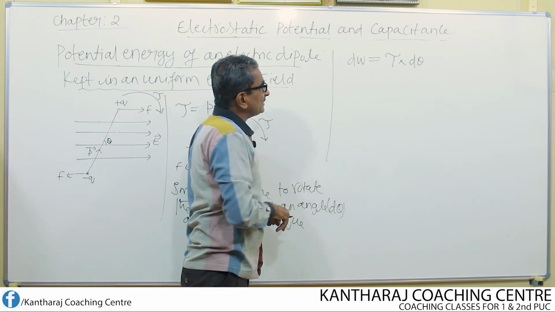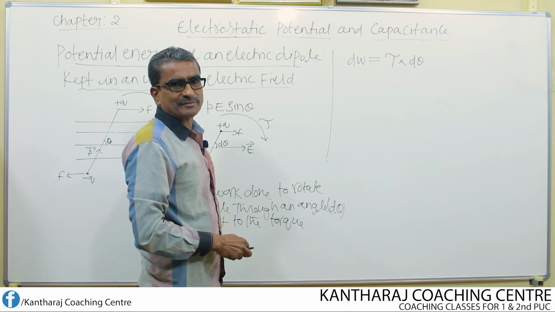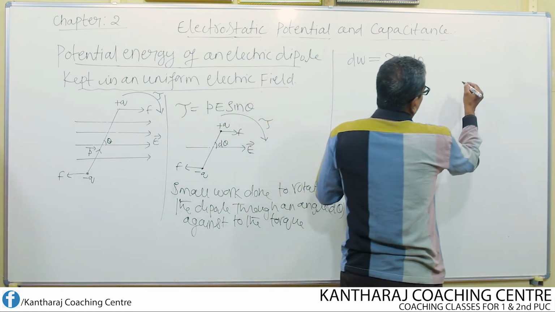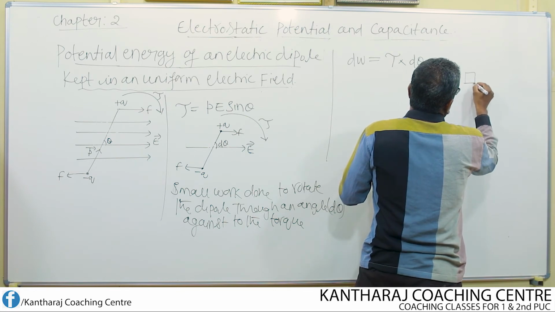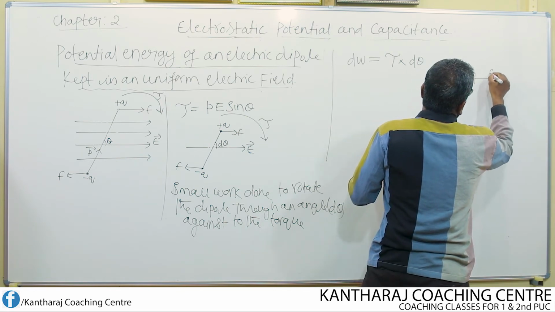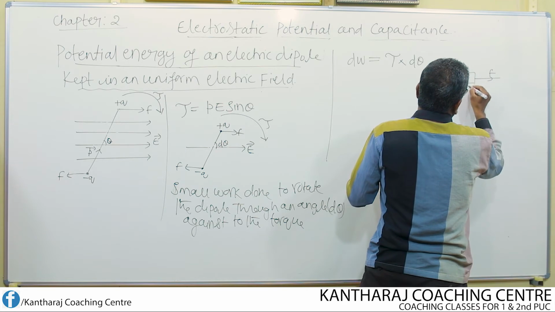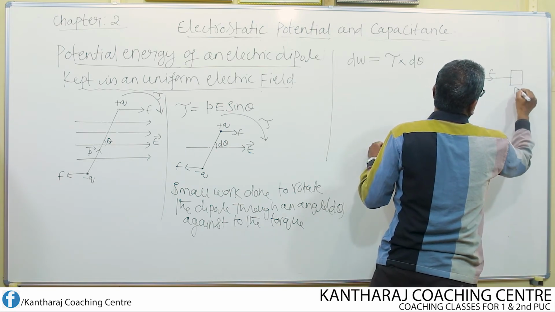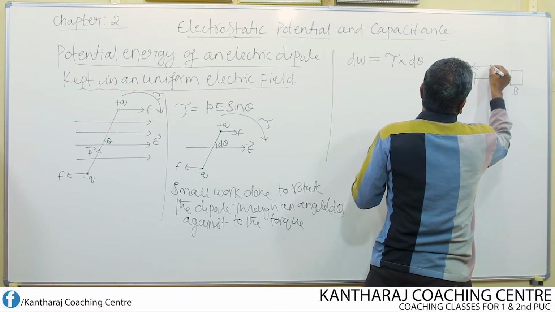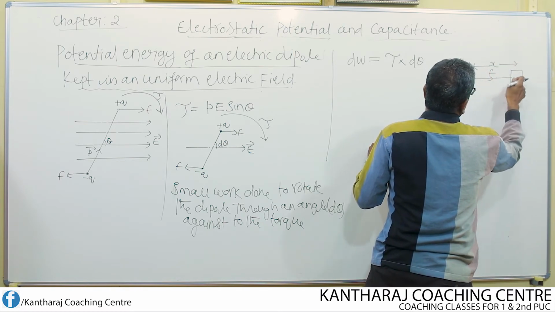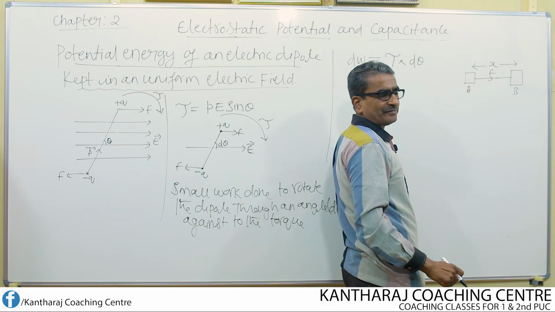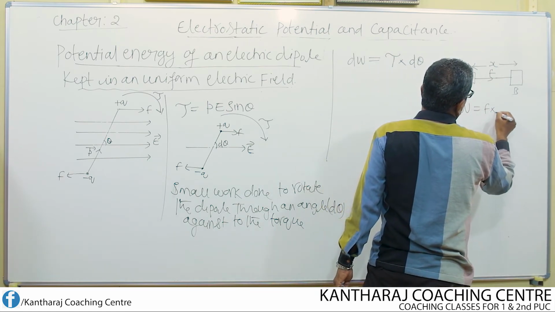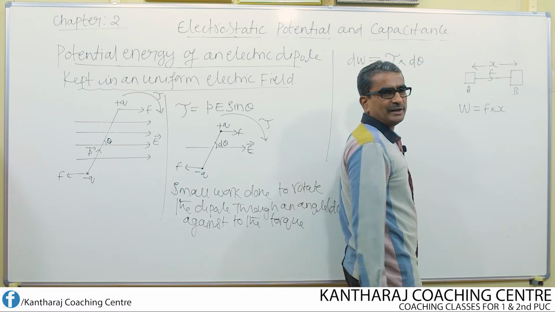So here this equation represents the small work. How can I use this equation? We know one concept. Suppose there is a body on which some force is acting. This force will make the body move from one point to another point, say for example from point A to point B. Let the displacement of the body from A to B be equal to x. Then what is the work done here? It is given by force into displacement, F into x.